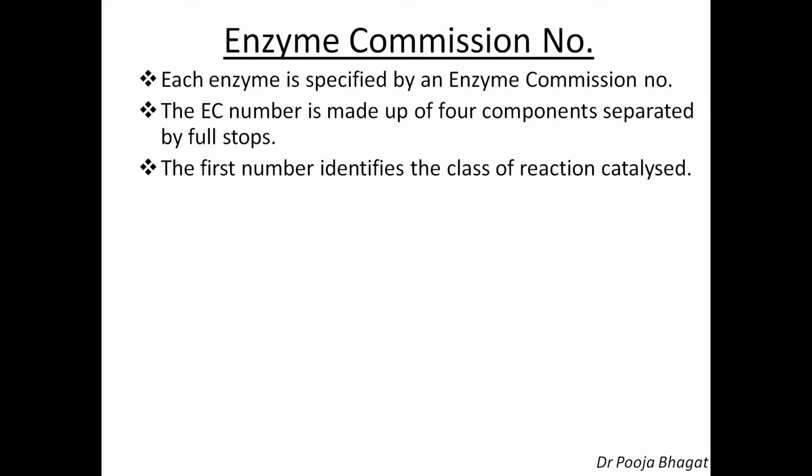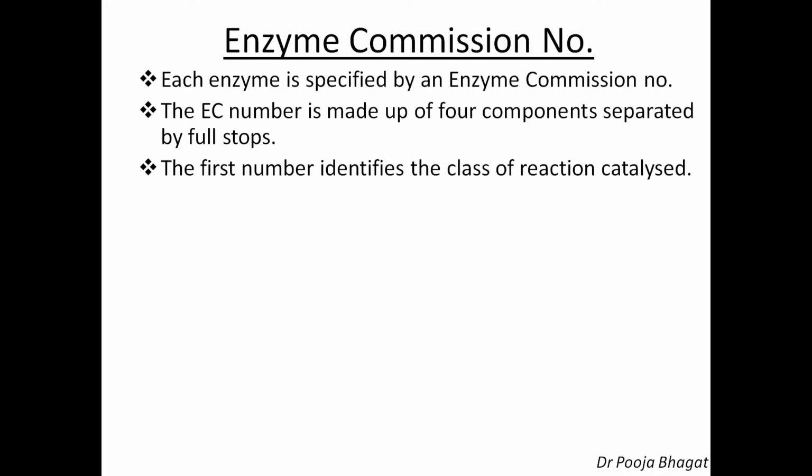The first number identifies the class of the reaction catalyzed. We have discussed all the 6 classes. For example, if an enzyme is carrying out an oxidation reaction, it belongs to oxidoreductase, and oxidoreductase is number 1. Whatever the serial number is, you have to remember it. 1 is oxidoreductase, 2 is transferase, 3 is hydrolase, 4th is lyase, 5th is isomerase, 6th is ligase. So these numbers are the first number.